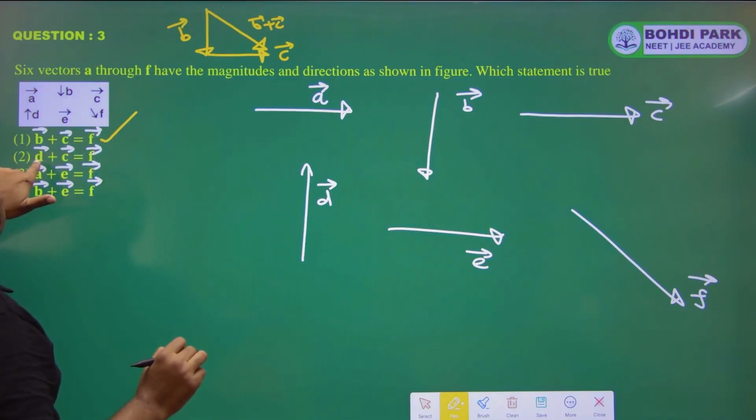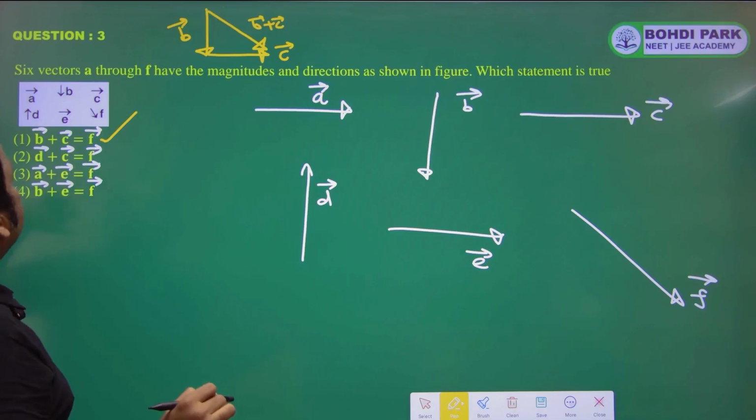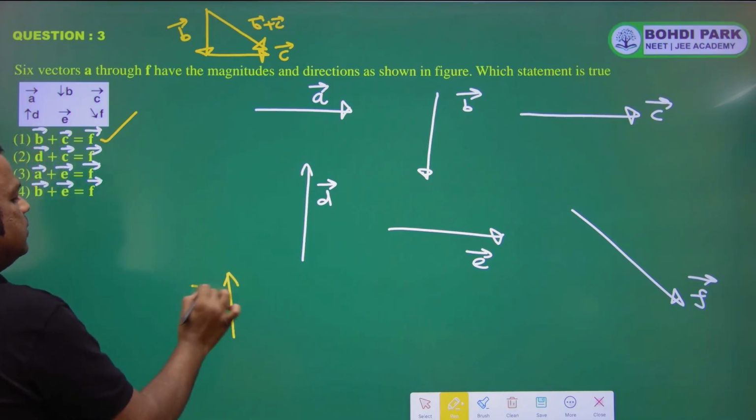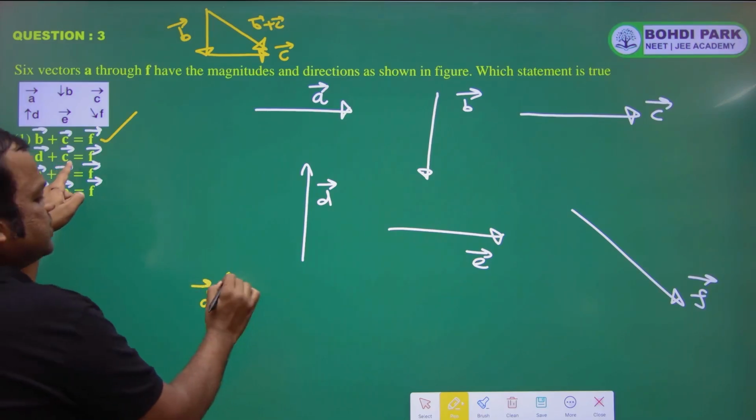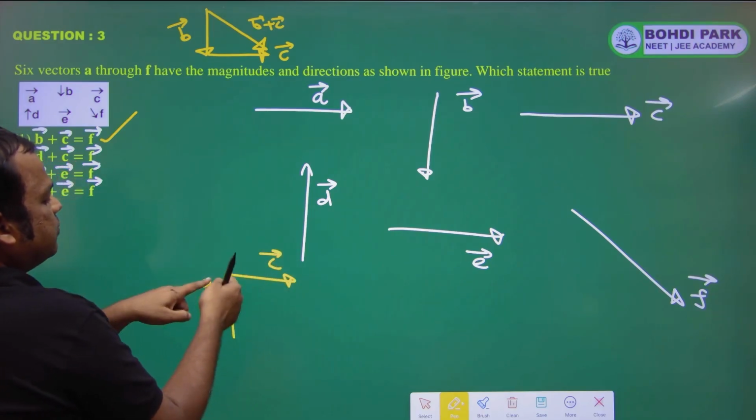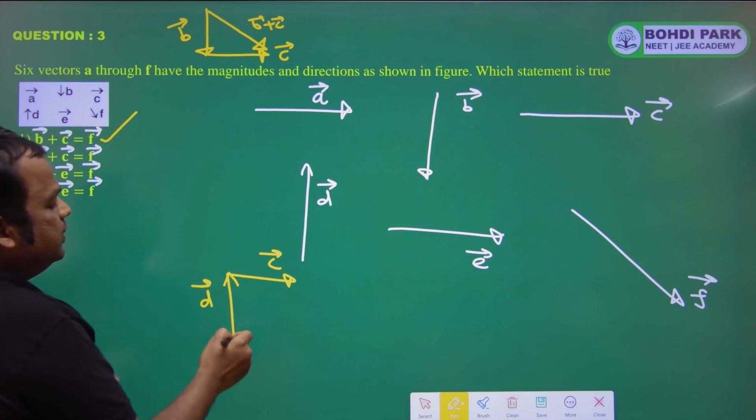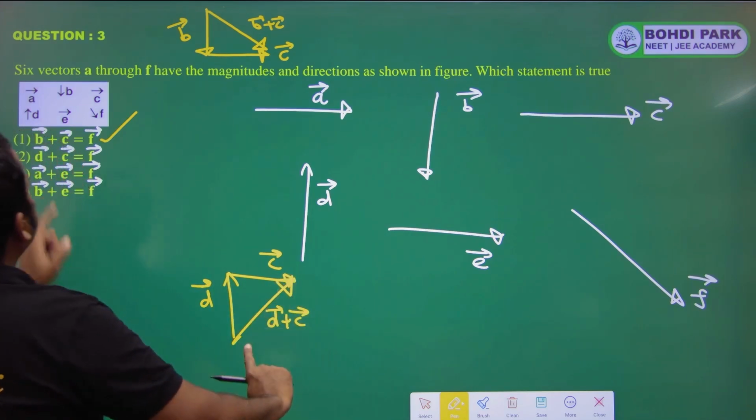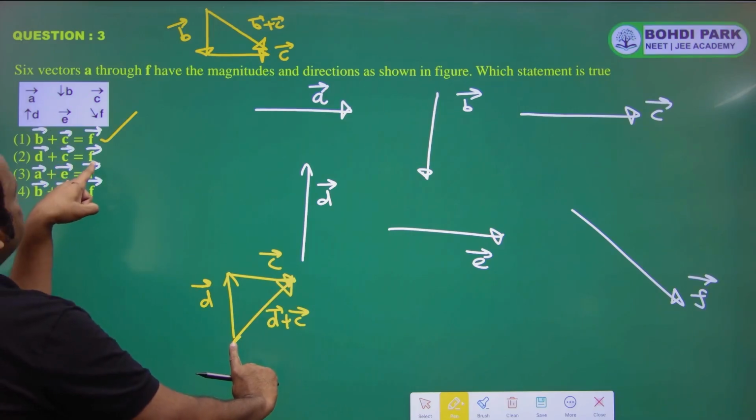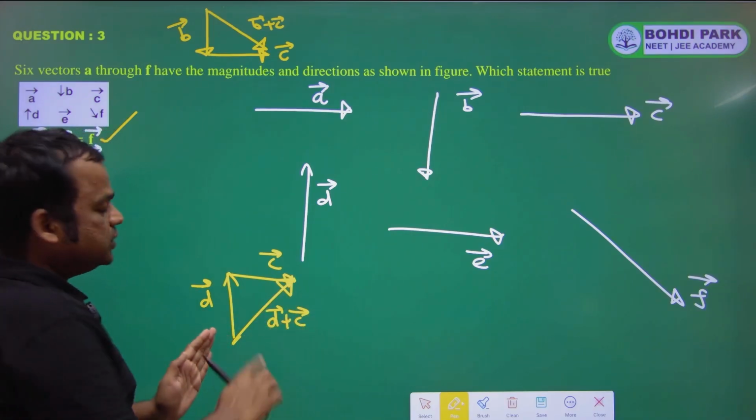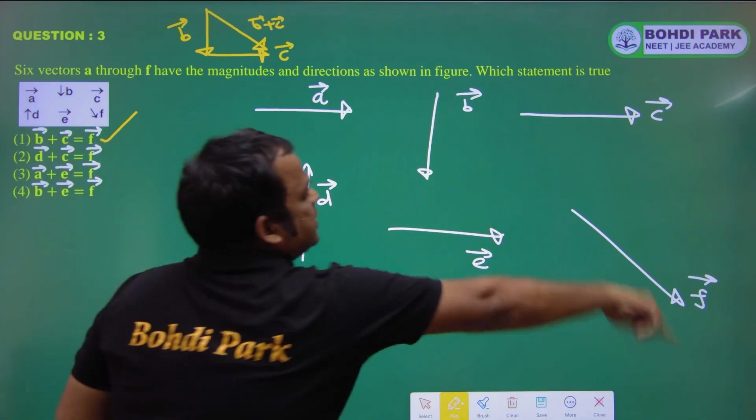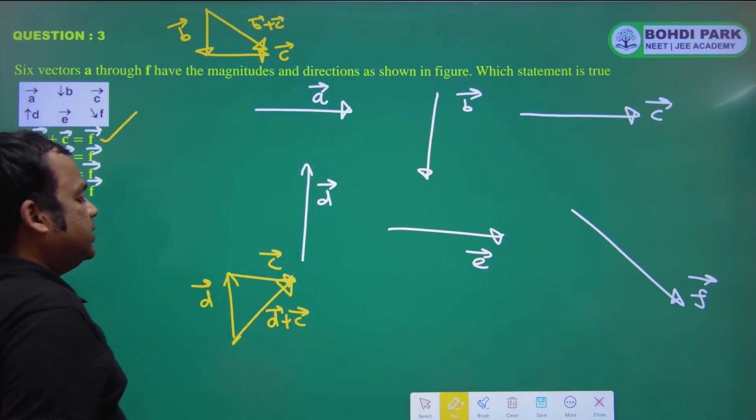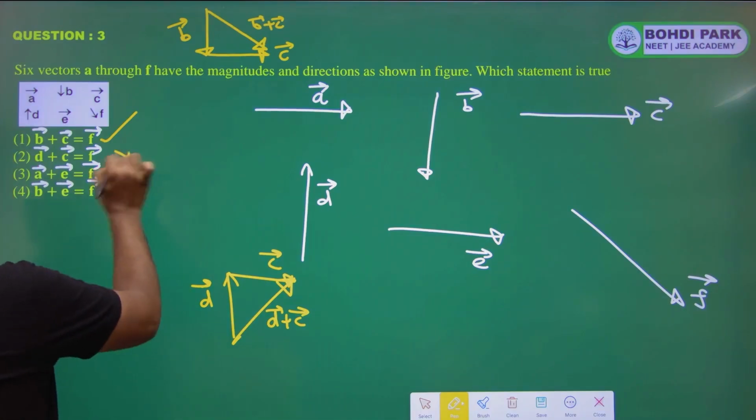Now let's check D plus C is equal to F. So this is the D vector. Now if we add the C vector to this, tail of C will come on head of D. So this will be D vector plus C vector. Now they are saying D plus C is the same as F. So this is wrong, because this is D plus C and this is F. They have different directions, so they are not equal. So the second option is wrong.